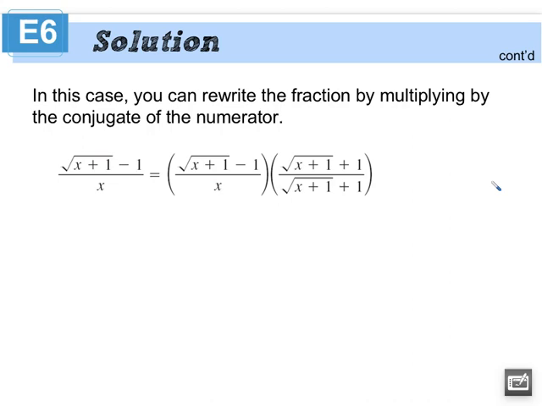So the first two terms multiplied together gives me x plus 1, because the square root of something squared is just something. The middle term's going to drop out because that's going to give me a negative square root of x plus 1, a positive square root of x plus 1. That goes away. Negative 1 times negative 1 is negative 1. And x plus 1 minus 1 is just plain old x. Okay. Which works out perfectly because there's an x in the denominator.